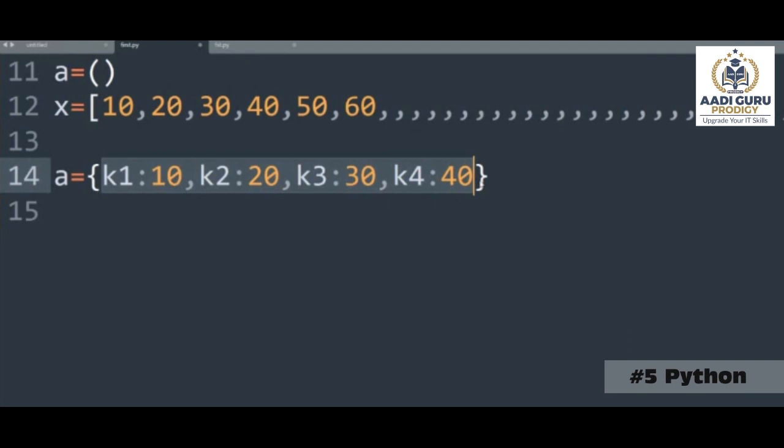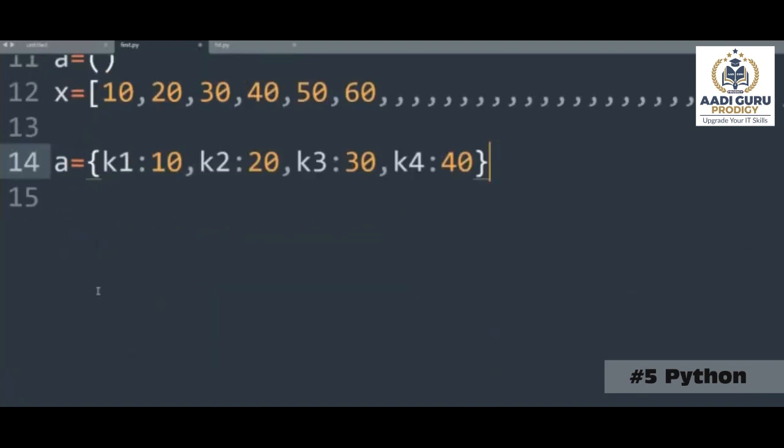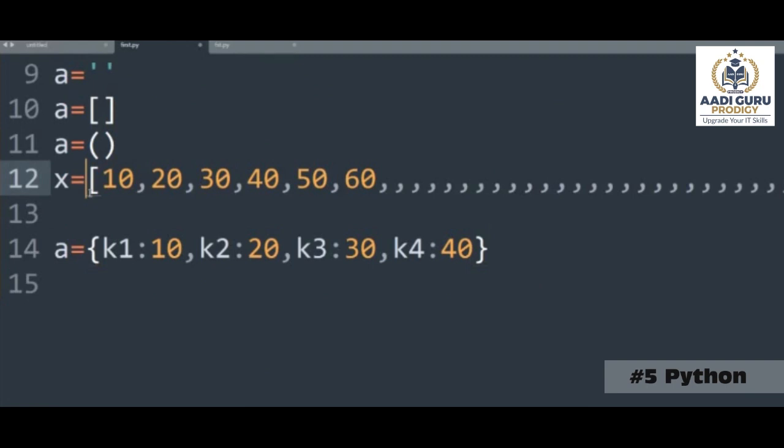The reason why a dictionary is faster is, if you observe here, in the case of a list, we are following indexing. If you want this item, x of 0. If you want this item, x of 3. So we are using an index-based approach.